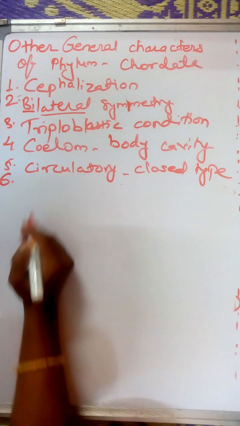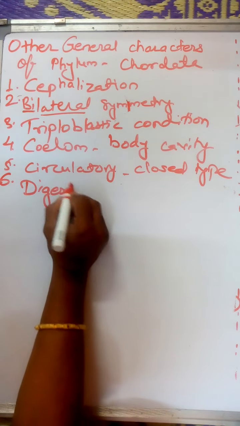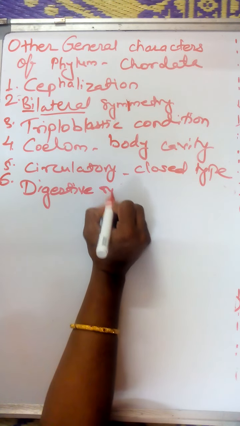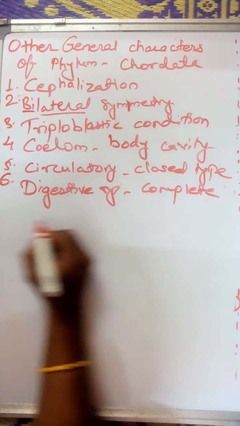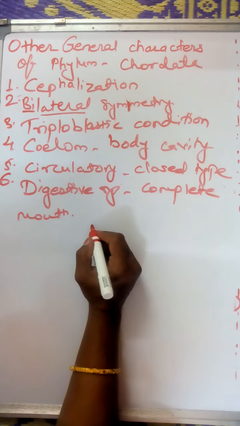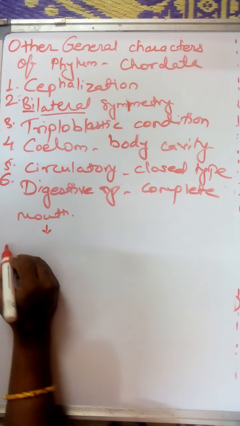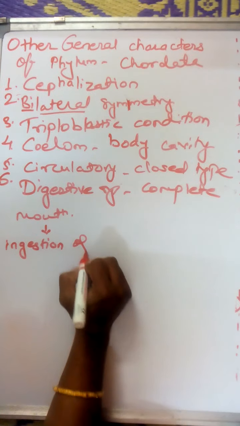The sixth one, the digestive system. The digestive system is complete. Complete means what? It starts from the mouth, because the mouth is helpful for ingestion of food.